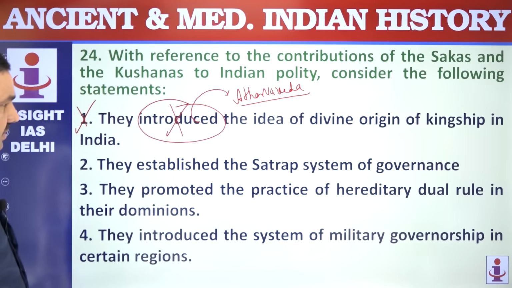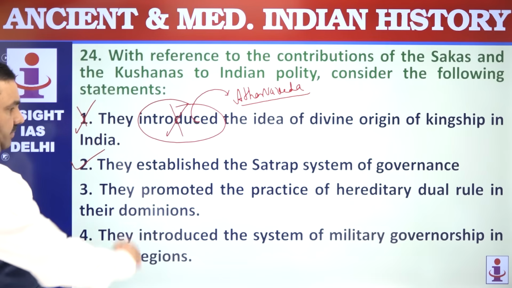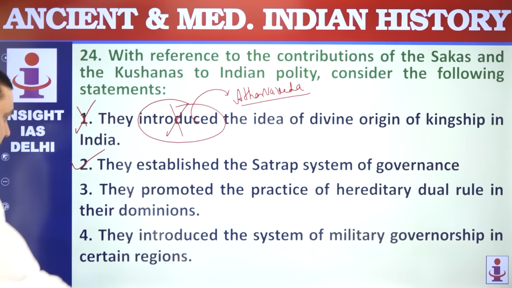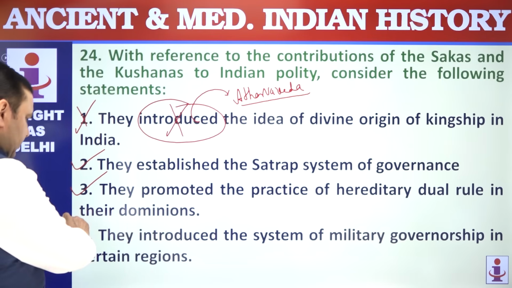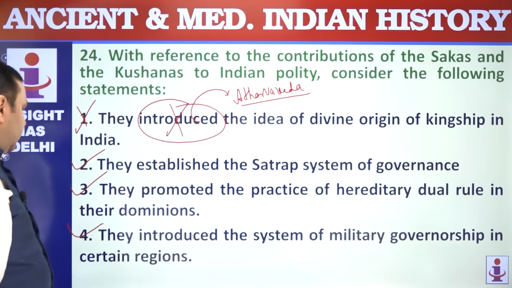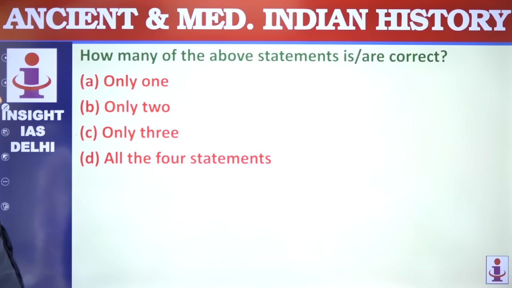They established the Satrapa system, that's correct. They promoted the practice of hereditary dual rule, that's correct. They introduced a system of military governorship, that's correct. That's the meaning of Satrapa basically. All are correct. 2, 3, 4. Only 3.